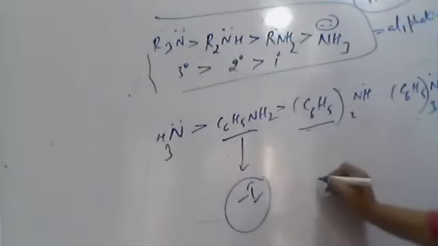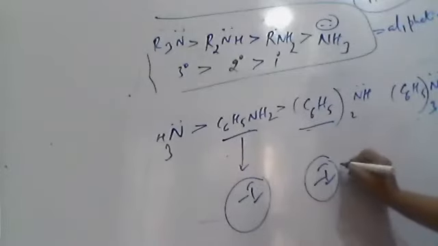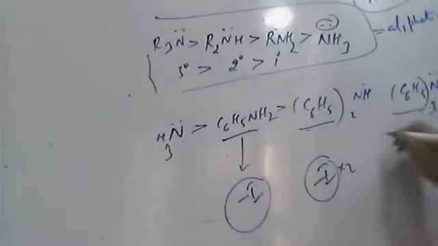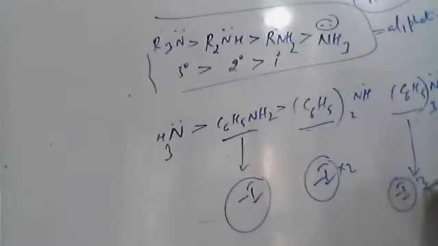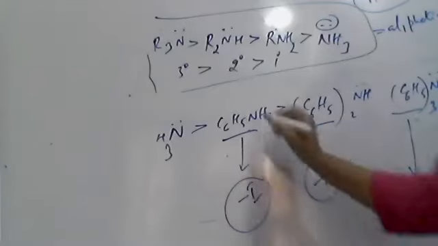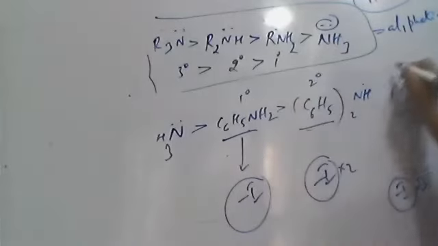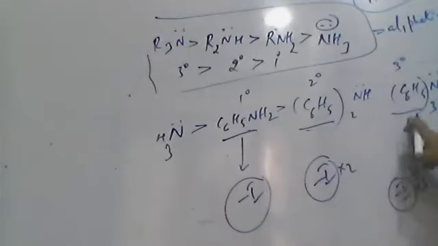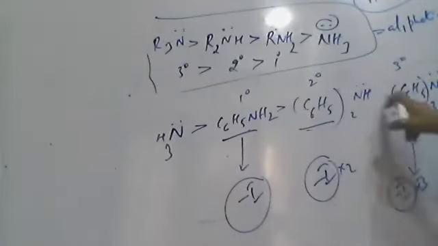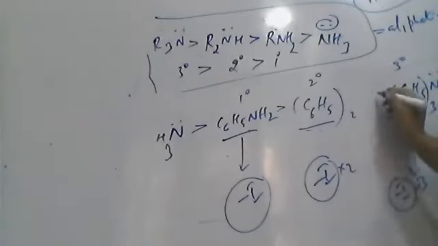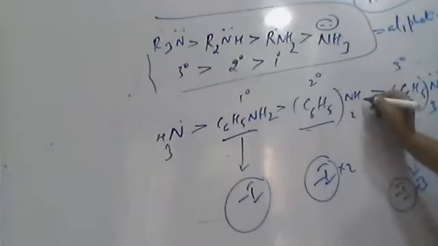Then minus I, 2 units. In the tertiary amine, the minus effect is 3 units. So in primary, secondary, tertiary, the tertiary amine still has the most minus effect. Therefore, compared to secondary, tertiary is much weaker. It is a simple phenomenon.